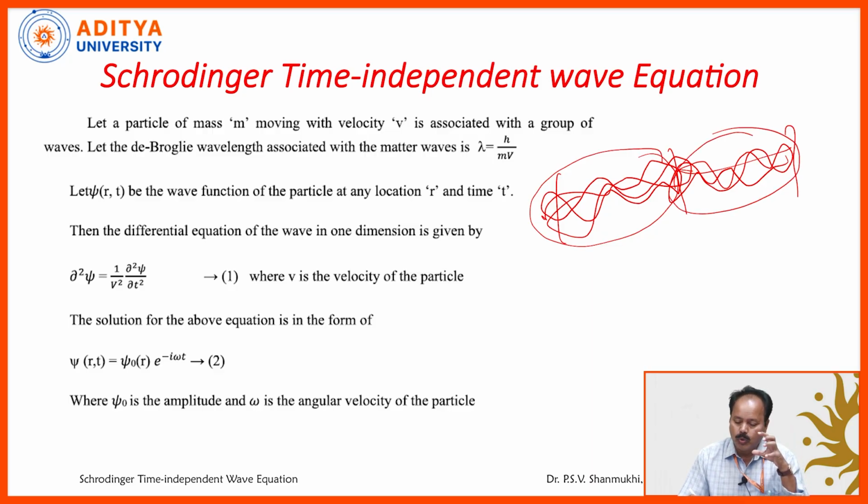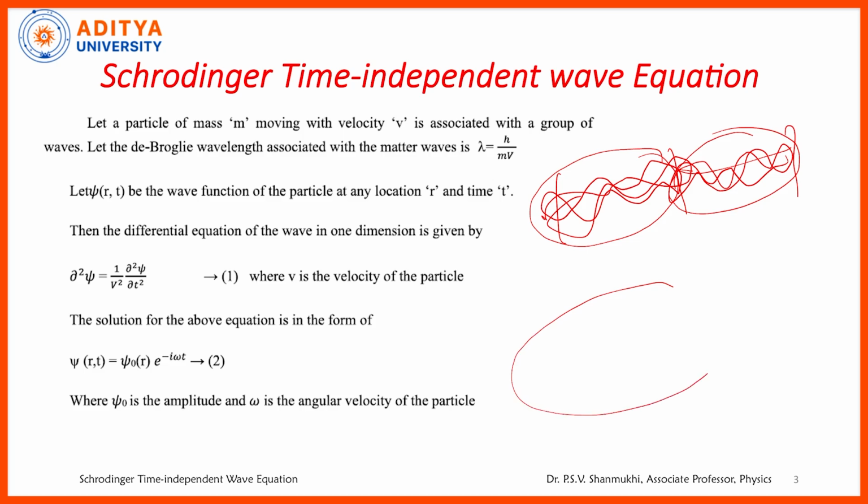That is why, to explain this kind of waves and to derive the wave equation, the ordinary wave equation is not at all suitable. That wave equation is the Schrodinger equation. There are two equations, the Schrodinger time independent and the Schrodinger time dependent wave equations. Now we are going to derive the Schrodinger time independent wave equation.